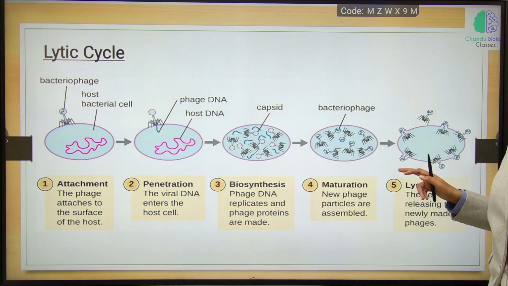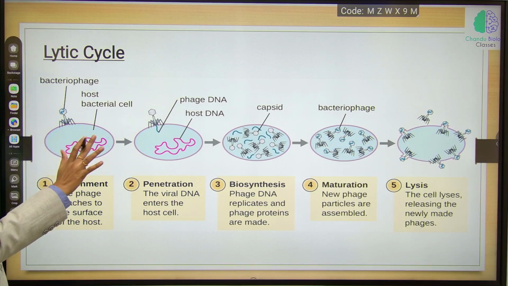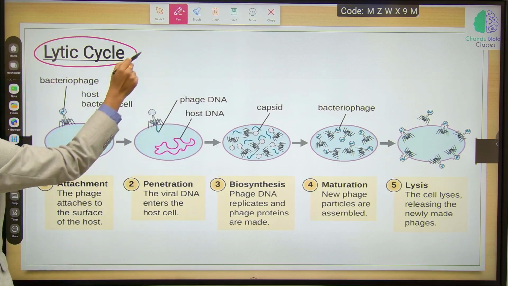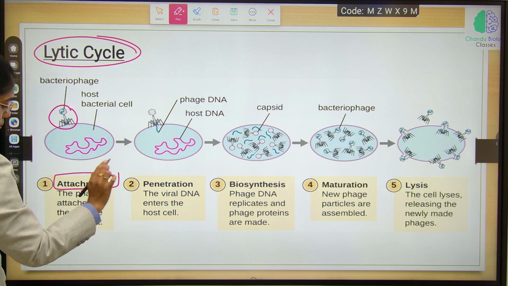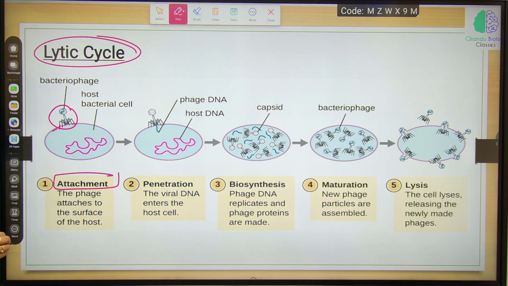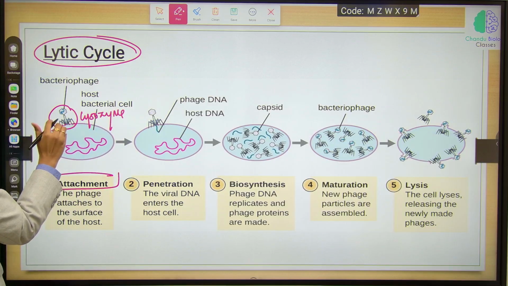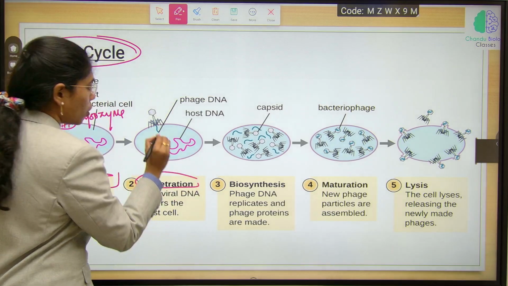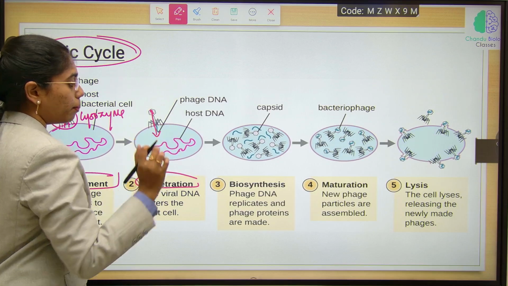So here, the first step is attachment. First I will discuss the Lytic cycle and how the Lysogenic cycle diverts from here. In the Lytic cycle, first the bacteriophage will attach to the host cell. This is known as attachment. The bacteriophage attaches on the surface of the host cell. The wall layer is degraded by the lysozyme enzyme. Once the wall layer is degraded, a small pore or opening is created and the second step is penetration, wherein double stranded DNA from the virus is penetrated into the bacterial cell.